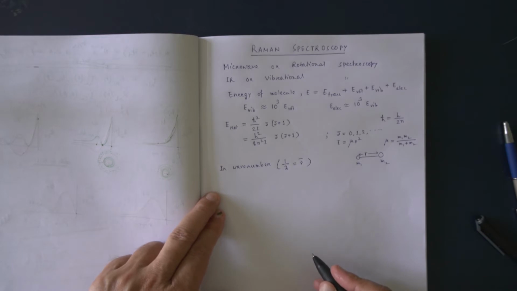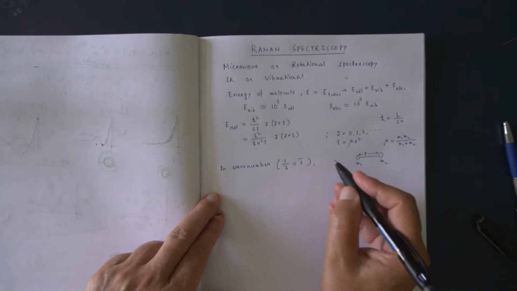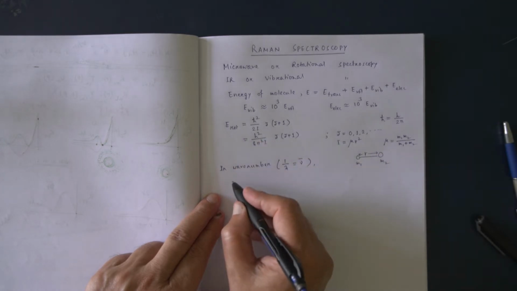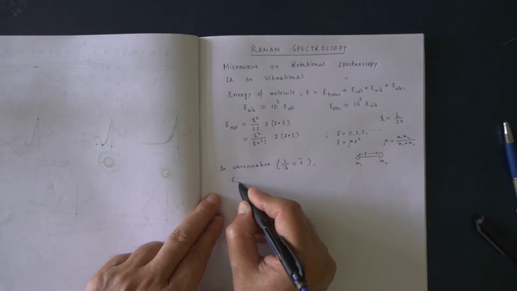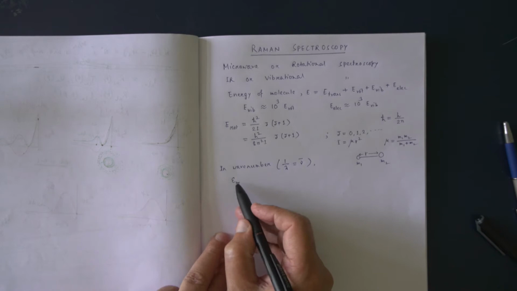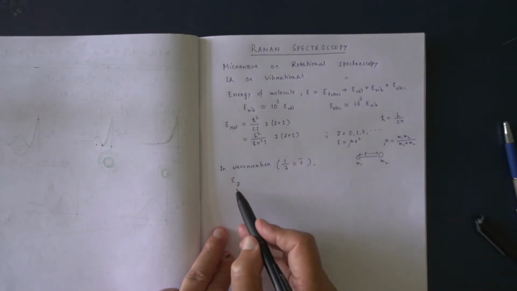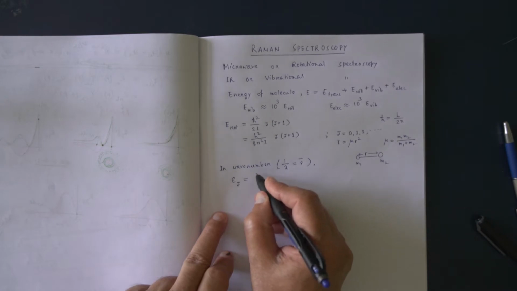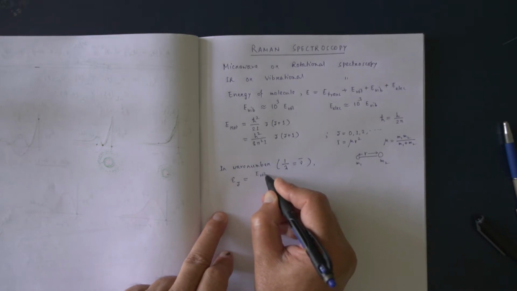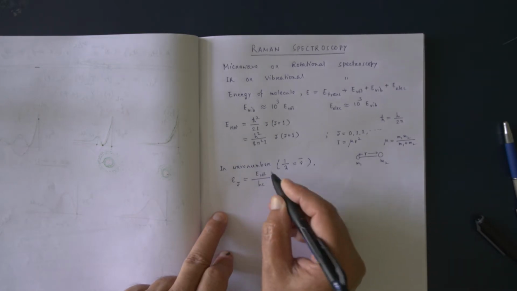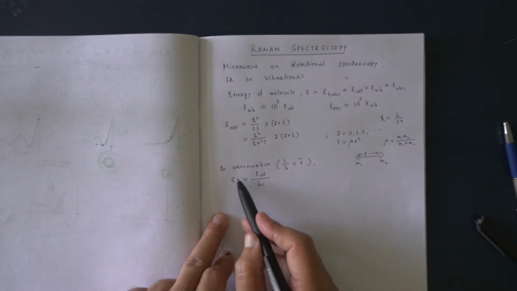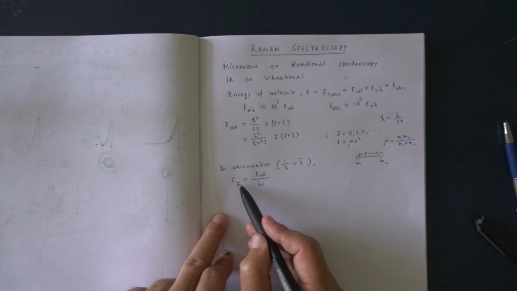In terms of wave number, let me write rotational energy like this, equal to E rotational by hc. That will give us rotational energy in terms of wave number.